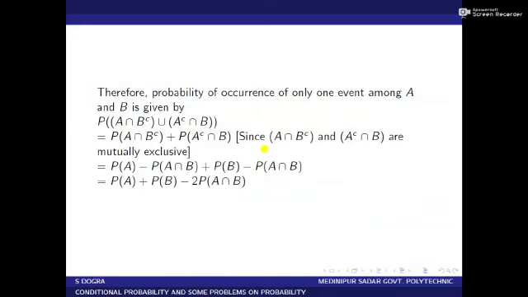Substituting these values, we have P of A minus P of A intersection B plus P of B minus P of A intersection B, and simplifying this, we have P of A plus P of B minus 2 P of A intersection B. So the probability of occurrence of only one event among A and B is given by P of A plus P of B minus 2 into P of A intersection B.